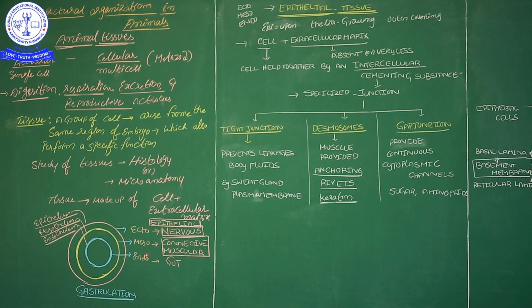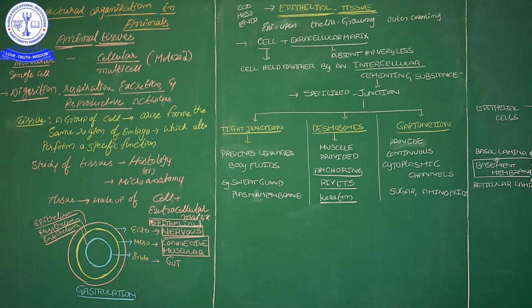From these three germinal layers, these epithelial, nervous, connective and muscular tissues form. What about endoderm? Endoderm will form the gut, our alimentary canal. One more time I am repeating. In this diagram, from ectoderm nervous tissue will form, along with epithelial tissue. From mesoderm, connective tissue and muscular tissue will form.